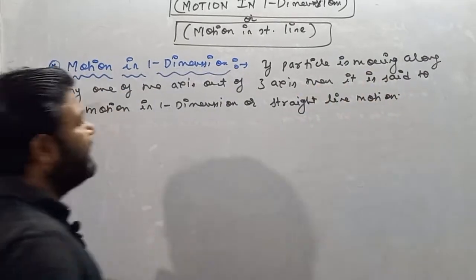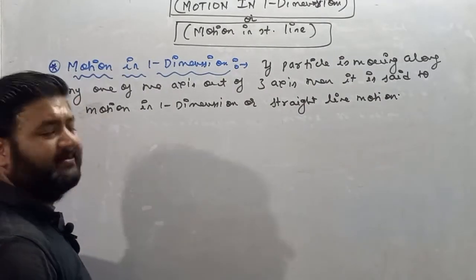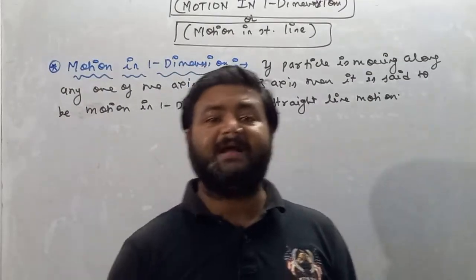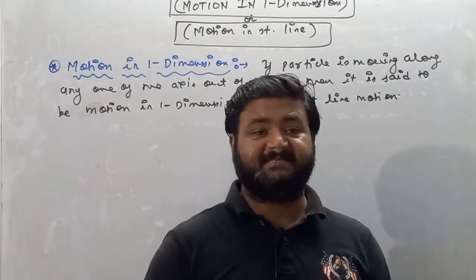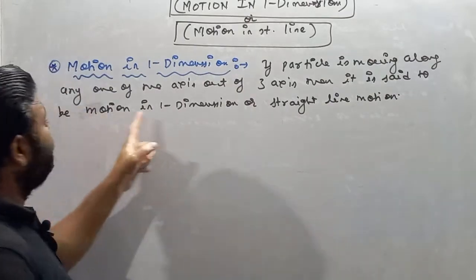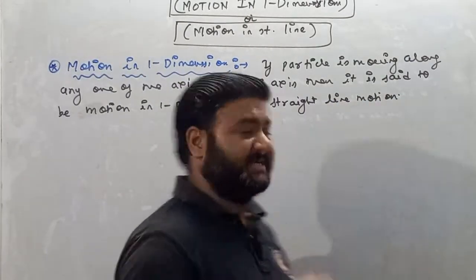So I'll write here, if a particle is moving along any one of the axes, either the x-axis, the y-axis or the z-axis, out of three, then it is said to be motion in one dimension or straight line motion.